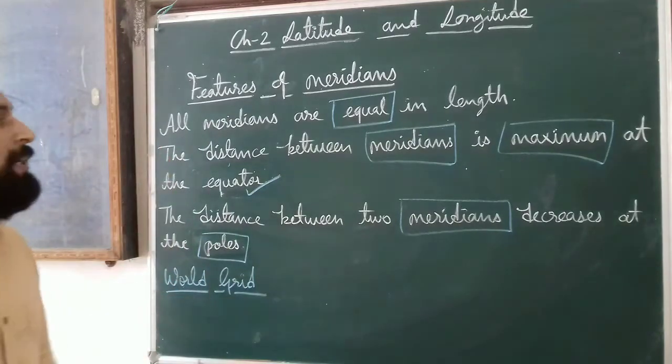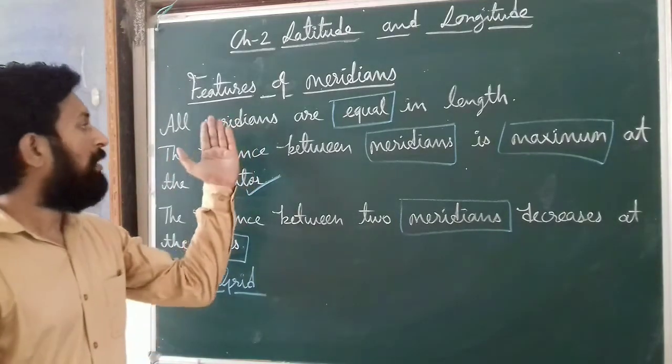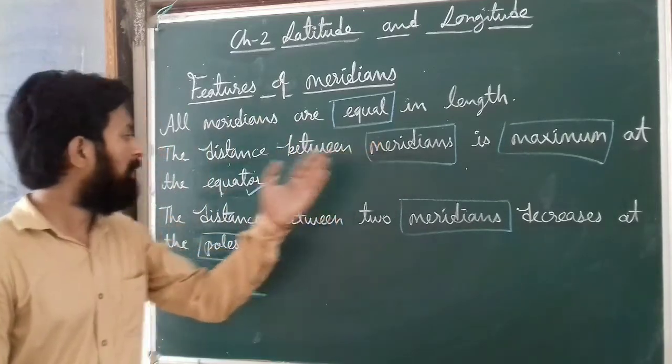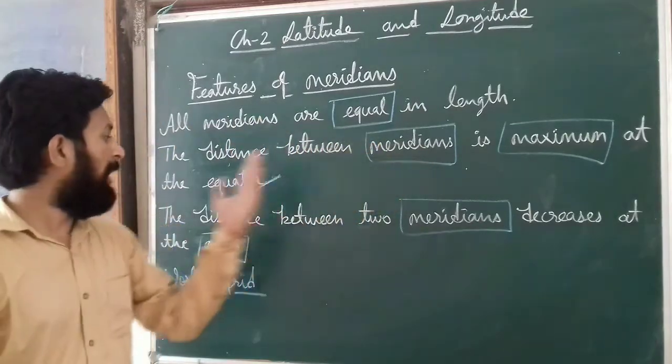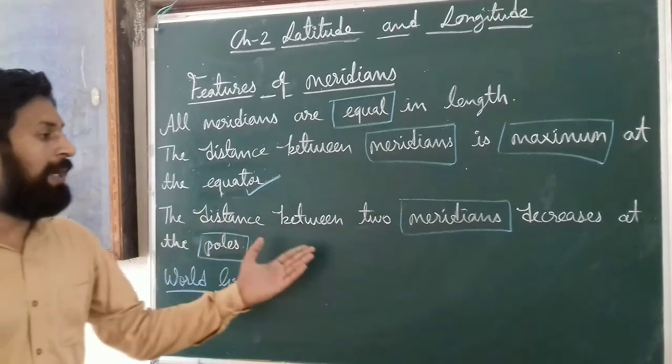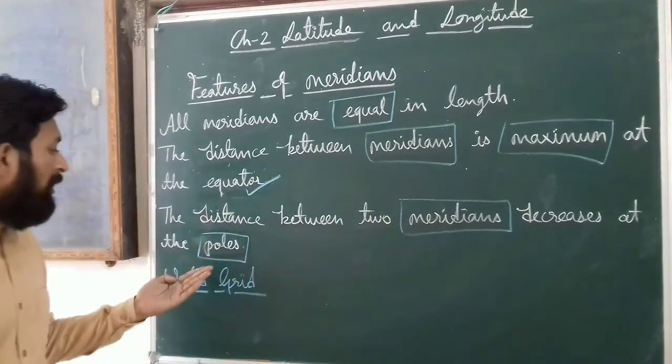It's about the features of meridians. First, all meridians are equal in length. Distance between meridians is maximum at the equator. Distance between two meridians decreases at the poles.